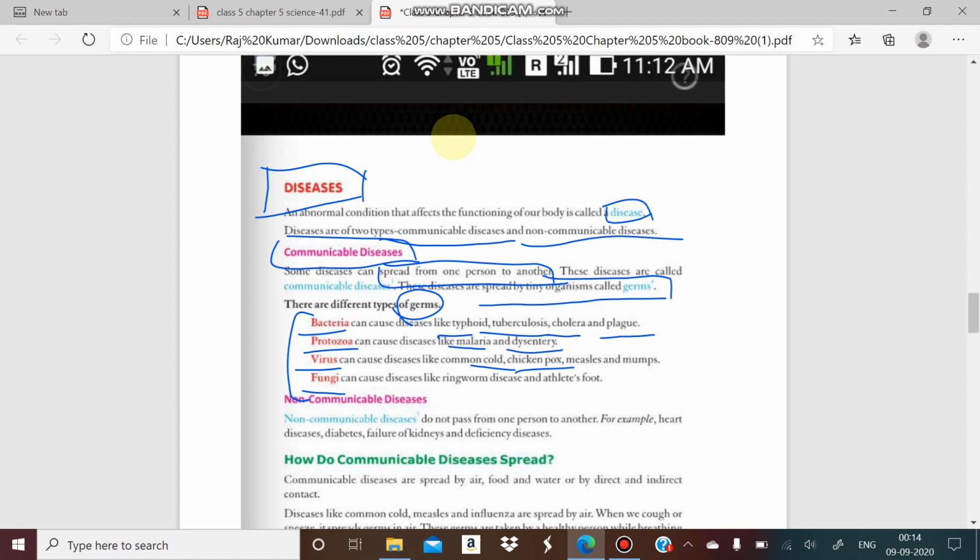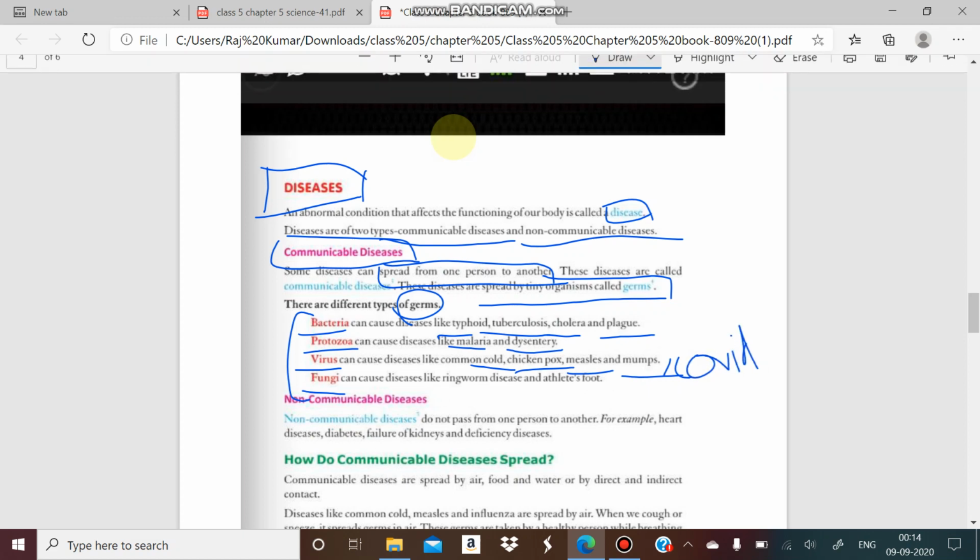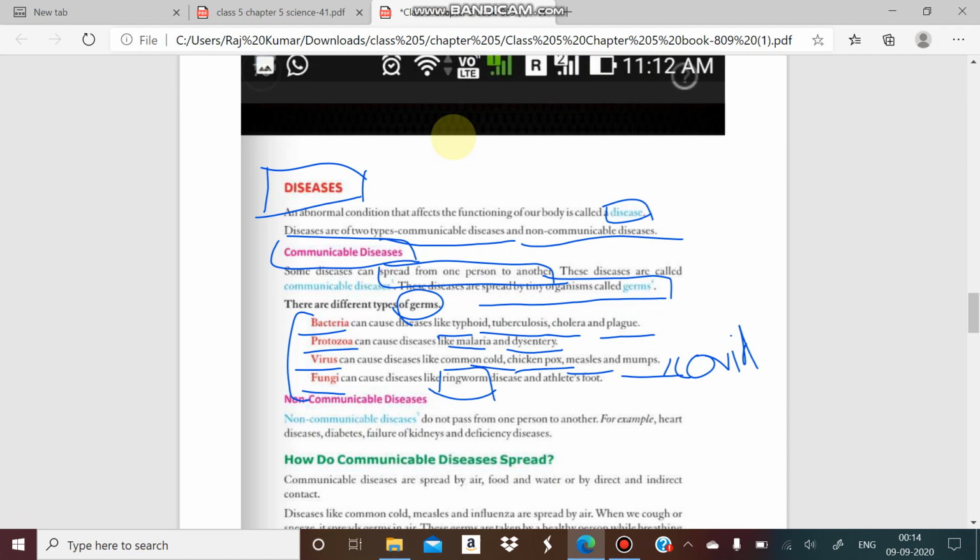Cold, chickenpox, measles, and mumps are caused by viruses. You can also add coronavirus, COVID-19. And ringworm is a disease spread by fungi. So these diseases spread from one person to another person because they are caused by germs.